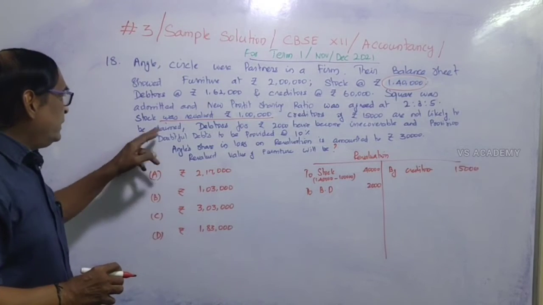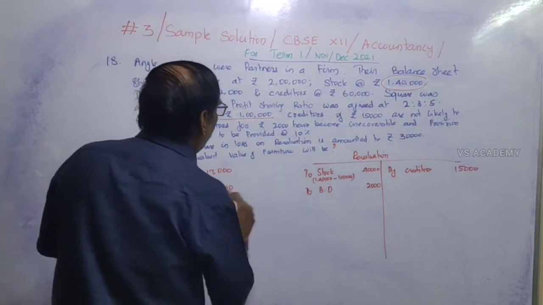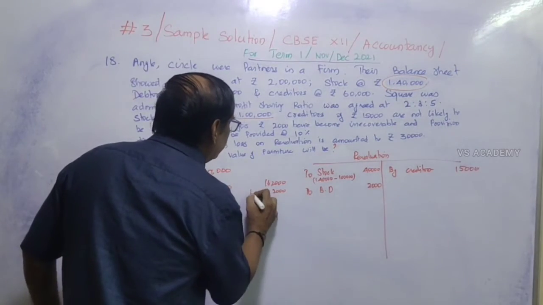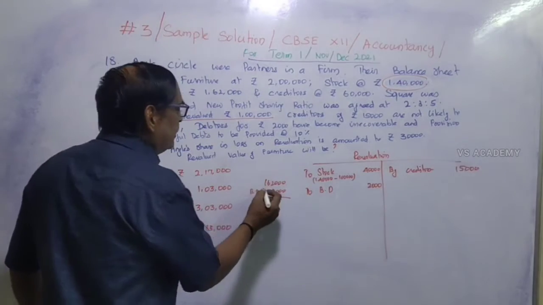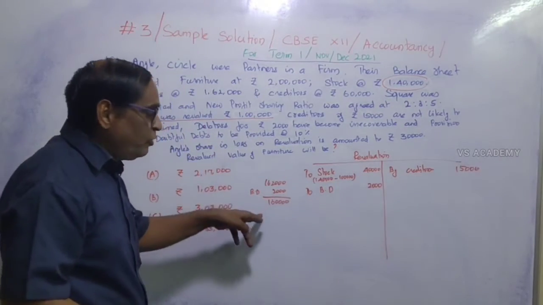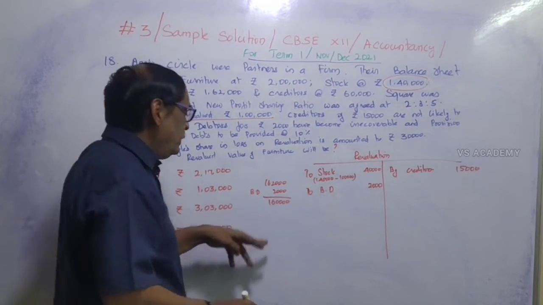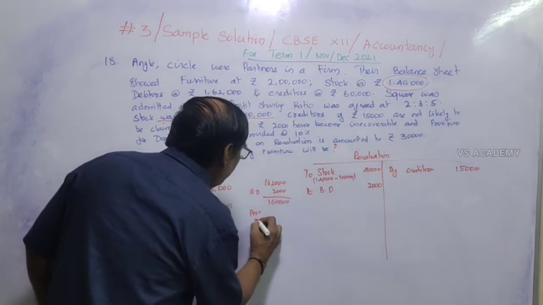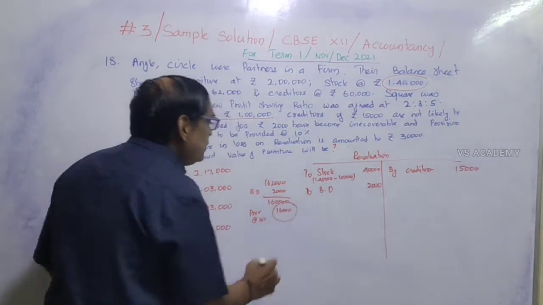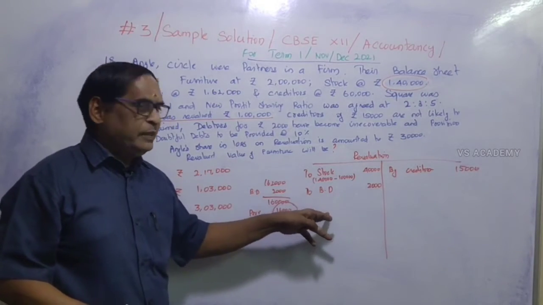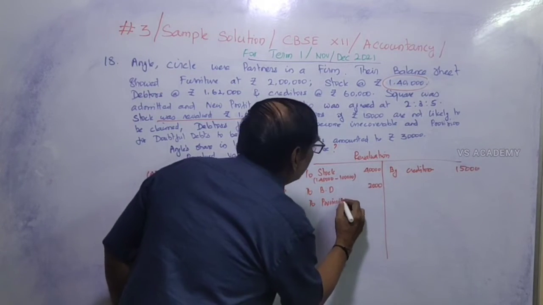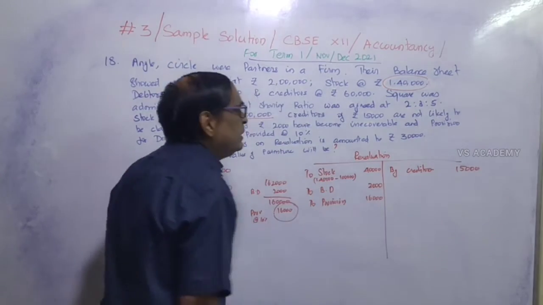After that, actually the debtors value is rupees 1,62,000. Out of that, 2,000 is bad debts. So after the bad debts are written off, the remaining balance is 1,60,000, on which we have to create the provision for doubtful debts. The provision at 10% means 16,000 rupees. So the 16,000 rupees will be debited in the revaluation account. It will be on the debit side. So to provision, that is 16,000 rupees. Understand?